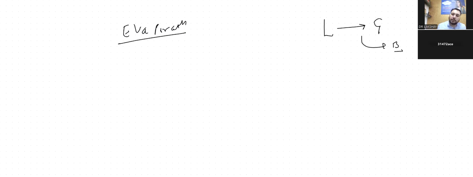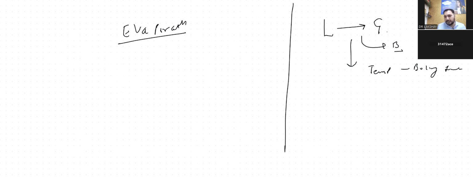So there is a temperature at which a liquid converts into gas. That temperature is known as the boiling point. Similarly, if a substance converts from solid to liquid, this process is melting, and at a certain temperature,